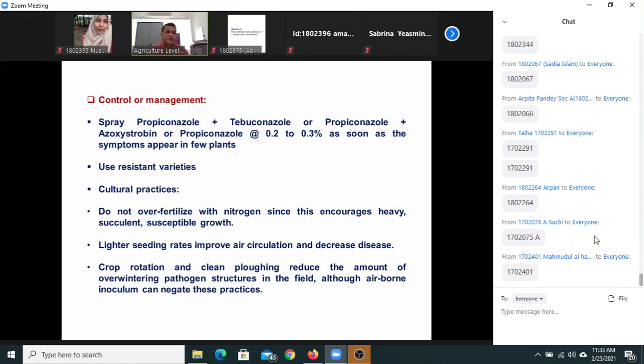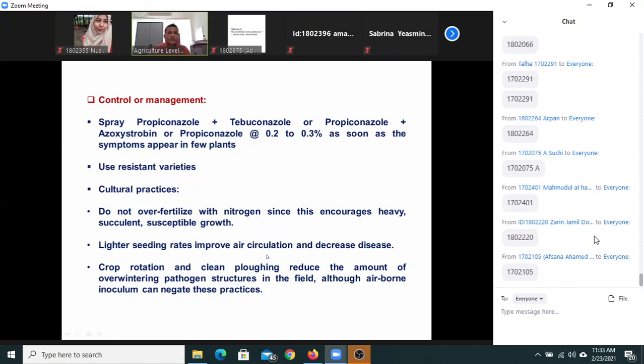Resistant variety. Cultural practices: if you see that powdery mildew is a common problem in some wheat varieties, in that case you can use a low seed rate to improve the air circulation and decrease the humidity. And don't go for over-fertilizing. You have to advise the growers not to over-fertilize. That makes the plant succulent and vulnerable to pathogenic infection.